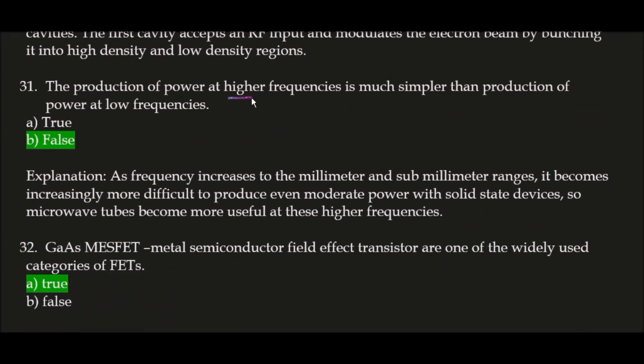Next question. The production of power at high frequencies is much simpler than production of power at low frequencies. This statement is true or false? This statement is false, because as frequency increases to the millimeter and sub-millimeter ranges, it becomes increasingly more difficult to produce even moderate power with solid-state devices. So microwave tubes become more useful at these higher frequencies. So this statement is false.